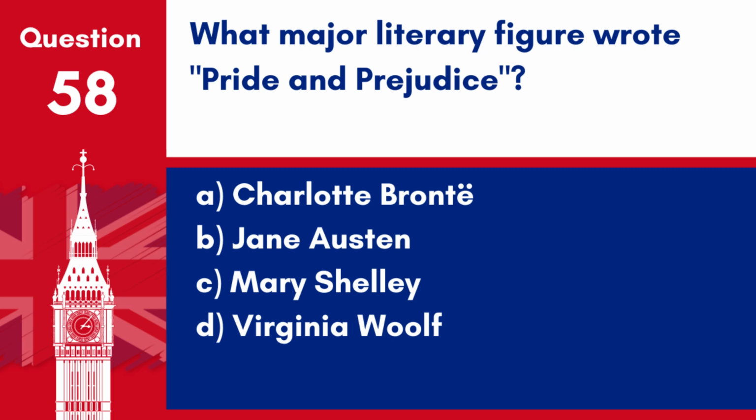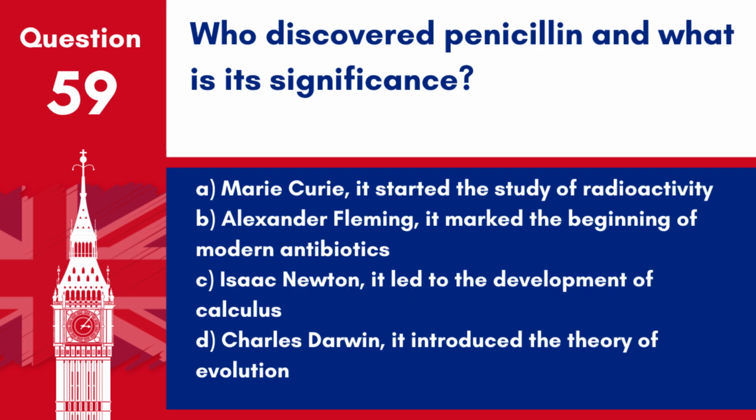Answer: B. Jane Austen. Pride and Prejudice, a classic of English literature, was written by Jane Austen and published in 1813. Question 59. Who discovered penicillin and what is its significance?